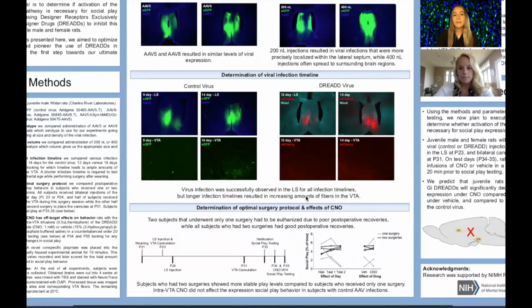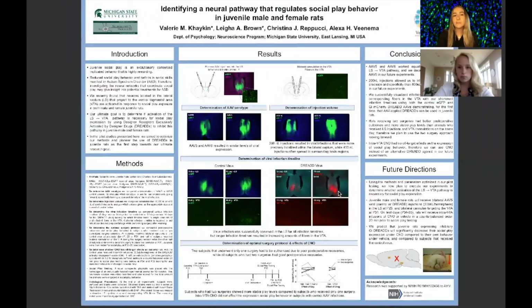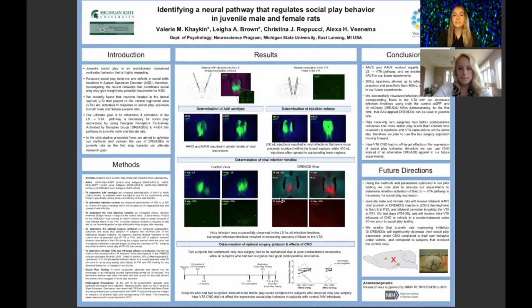Going forward, by using the methods and parameters optimized in our pilot testing, we now plan to execute our experiments to determine whether activation of the LS to VTA pathway is necessary for social play. We predict that juvenile rats expressing inhibitory DREADDs will significantly decrease their social play expression under CNO compared to their own behavior under vehicle, and compared to the rats that received the control AAV. This result would confirm our hypothesis that the activation of the LS to VTA pathway is necessary for expression of social play behavior.